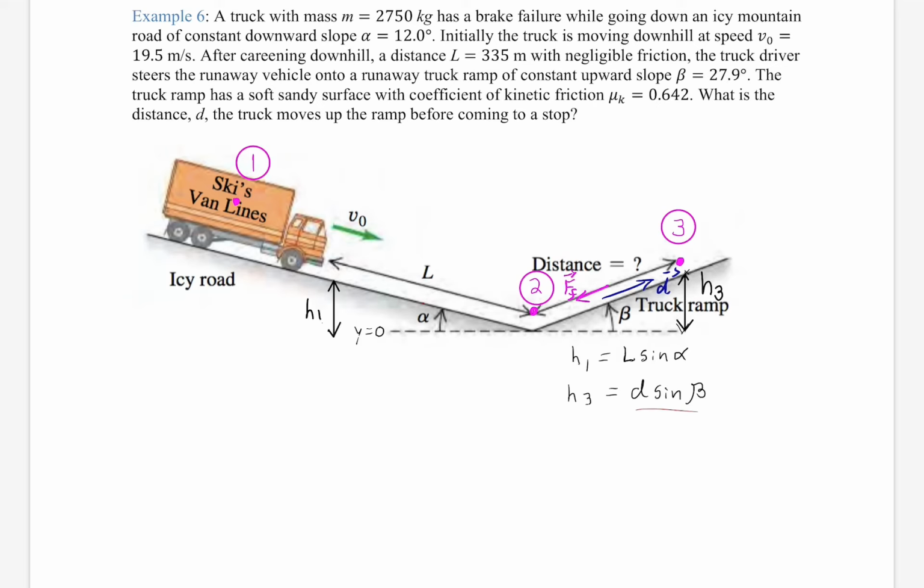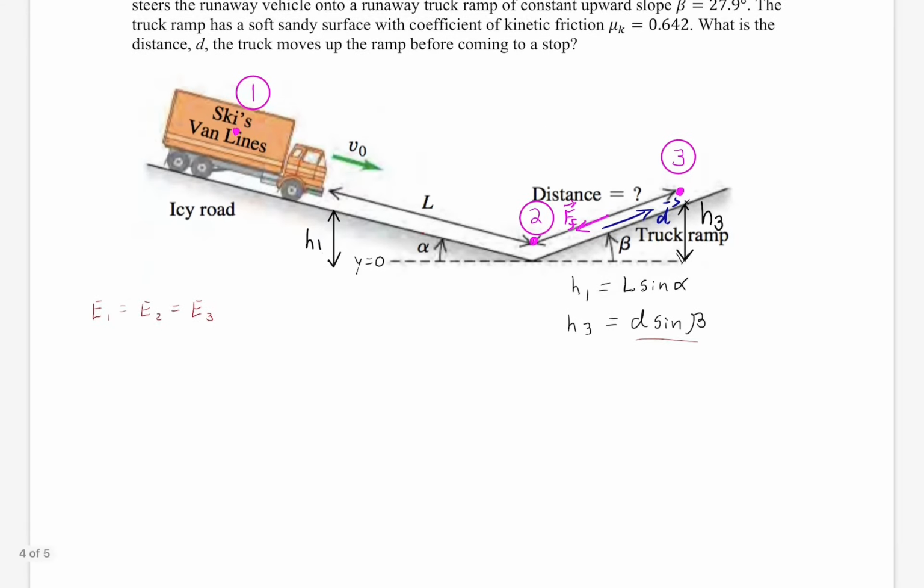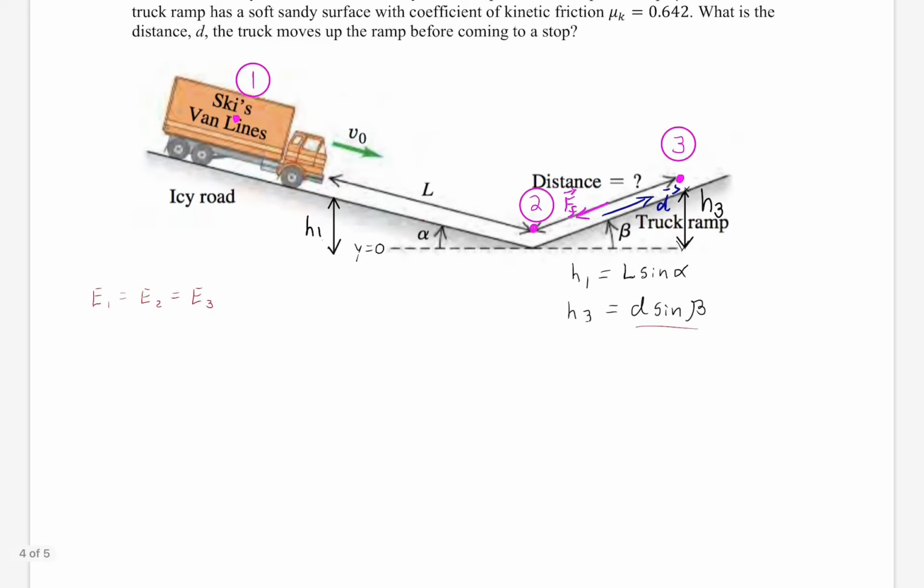Right? That's the good thing about ramps pointing up. It means that friction can do less work. Gravity can share the load. So we're going to have E1 equals E2 equals E3, all right, in terms of energy. So we have potential energy plus kinetic energy. And when I write it this way, I'm acknowledging that this isn't mechanical energy, this is total energy.